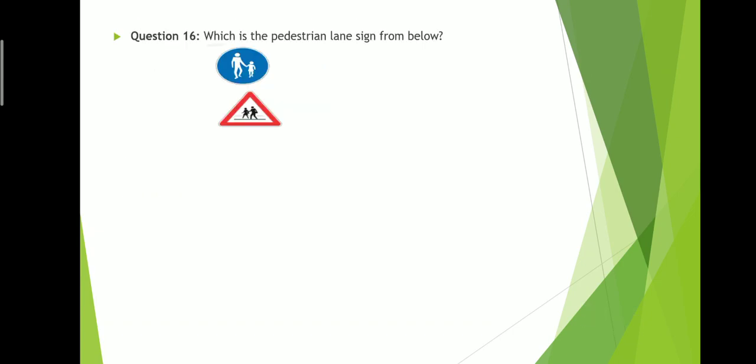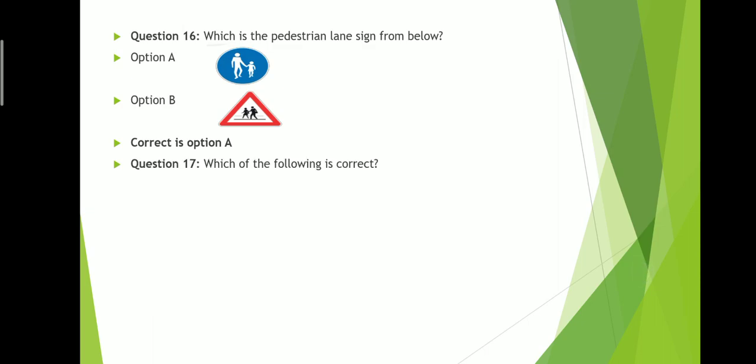Which of the following is the pedestrian lane? A, B. The correct answer is option A. Option A is the sign for pedestrian lane. Just be clear on the concepts: what is a pedestrian lane, what is a pedestrian crossing, and what is children crossing.